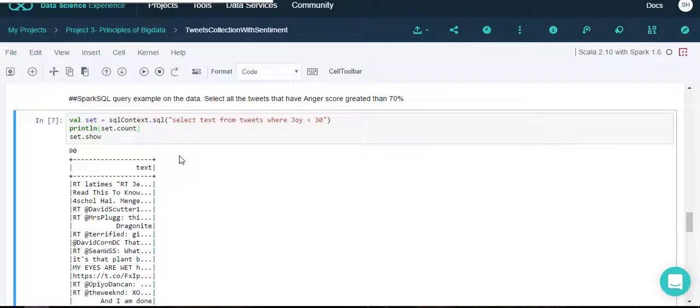We have kept a query of collecting the tweets which have the joy less than 30%, and the tweets are collected into a table, and the count is indicated as 90.